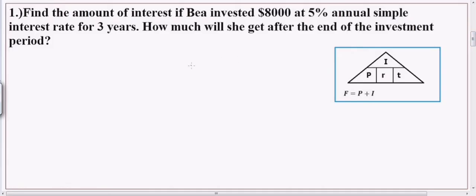Okay, so the first example is find the amount of interest if Bea invested $8,000 at 5% annual simple interest rate for 3 years. How much will she get after the end of the investment period? So, nag-invest daw siya, si Bea, ng $8,000. Yung $8,000 na yan ay pera niya na in-invest, which is letter P. Pag sinabi, guys, na principal amount, wala pa siyang kasamang interest. Ibig sabihin yung original na amount. So, ang principal amount natin dito is the given 8,000.